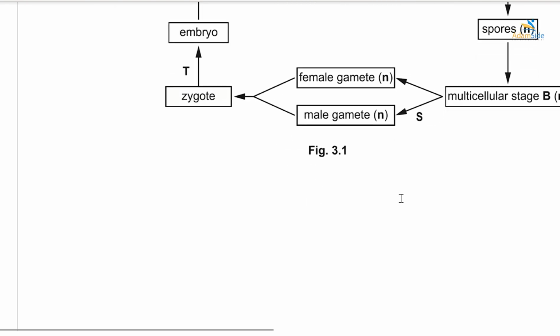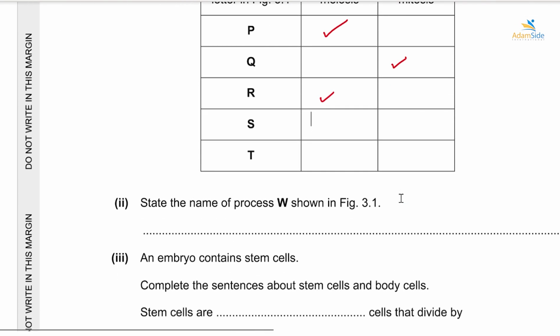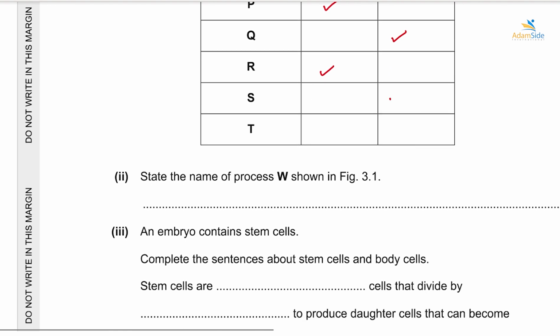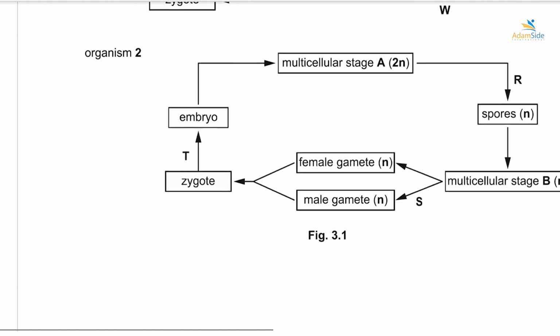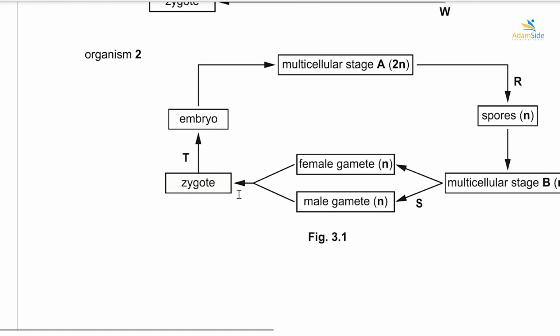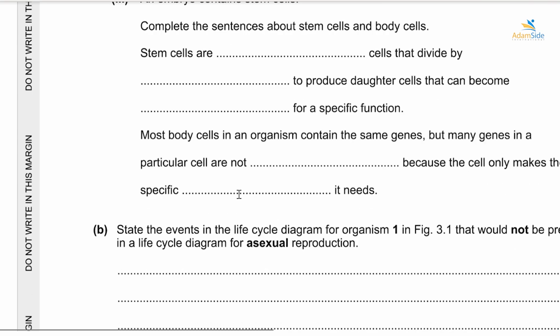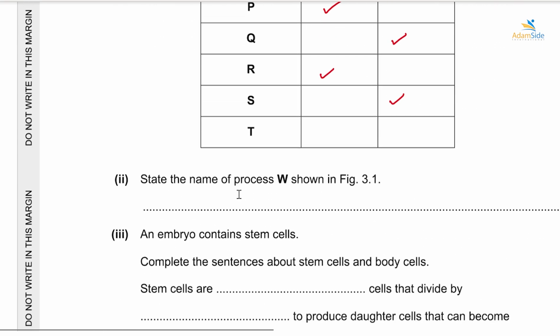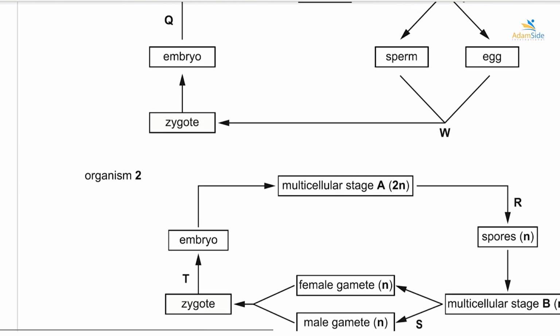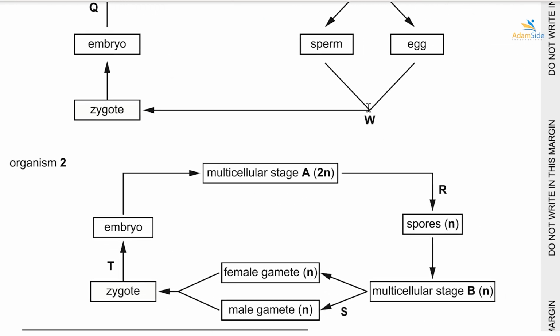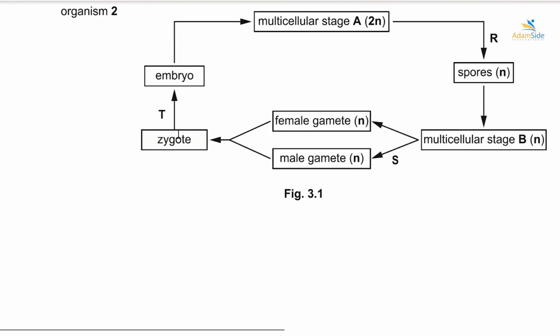All right, then we have process T. Where is T? So T again, we have a zygote growing into an embryo. That will also be mitosis, so we'll check mitosis as well. Okay, state the name of the process labeled W. W is here. It's a process in which sperm fuses with an egg to form a zygote. So definitely this process will be fertilization. Alright, so we'll label it as fertilization.